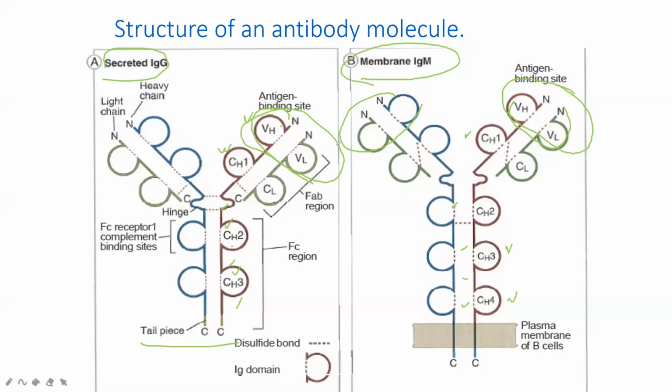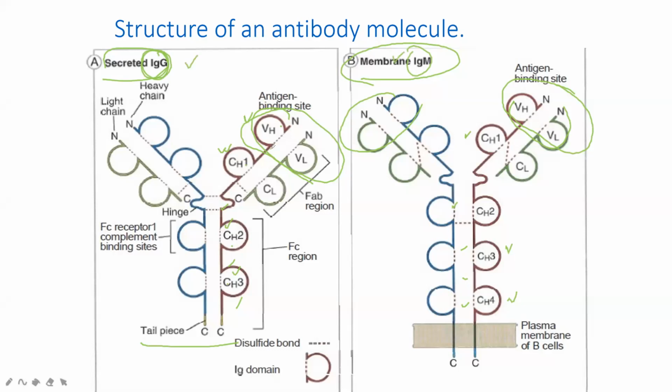So here are the two categories, IgM and IgG. IgM is for defense in acute infection, and IgG is for defense in chronic infection. Now you can see the difference here between IgG and IgM, clear?